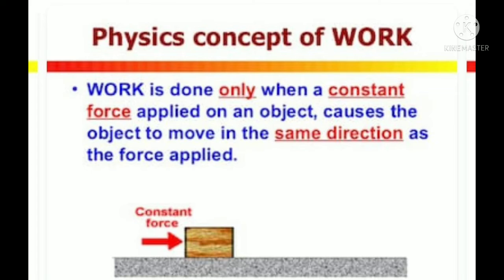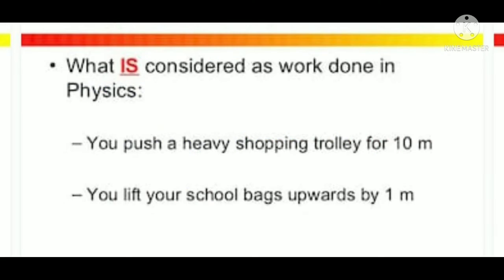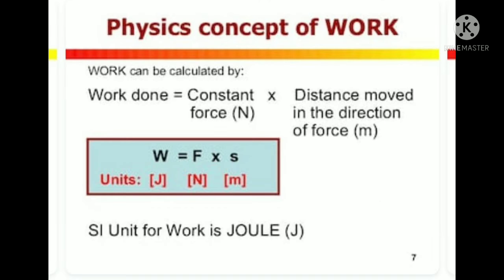So according to physics, work is done when you push a heavy shopping trolley for 10 meters. If you lift your school bag upward by 1 meter, means beta distance we किन्ना displace होया, that is mainly work done किया, force apply कीती and the distance displaced by object. According to physics, work done formula is force into distance moved in the direction of force. Work done the formula F cross S, F into S.